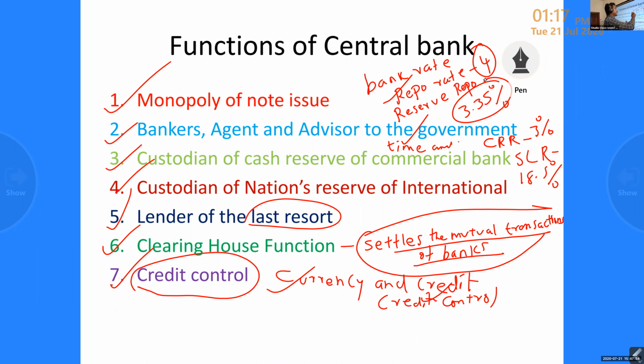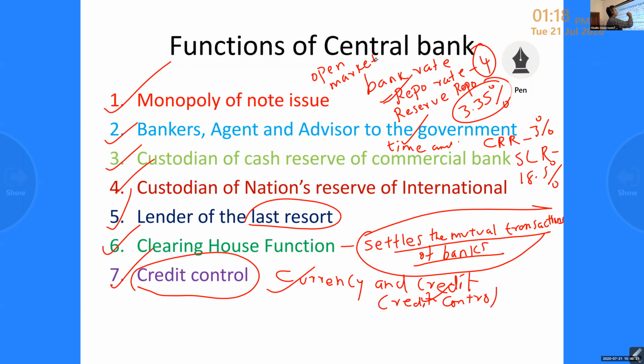Suppose they fix a higher repo rate, the public has to pay more interest, then they won't take amounts from the bank. So we can control the volume of credit through the bank rate. Then another method, open market operation, through sale and purchase of government securities. Through open market operation, we can control the volume of credit.